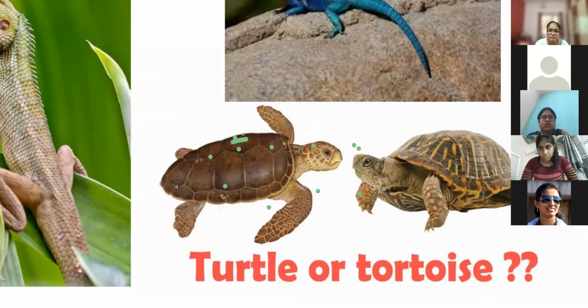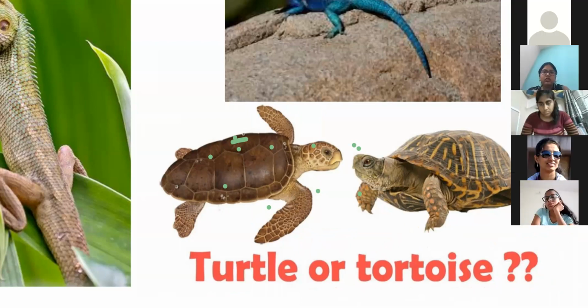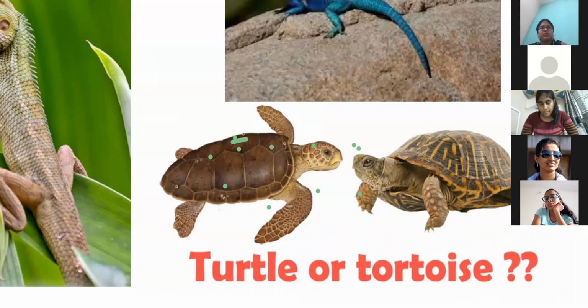Carefully observe and tell. Use your mind. Come on, find out. Arpita, tell. Leg. Do you see a difference? In which part? Ma'am, the leg part. Yes, correct. Okay, their limbs.